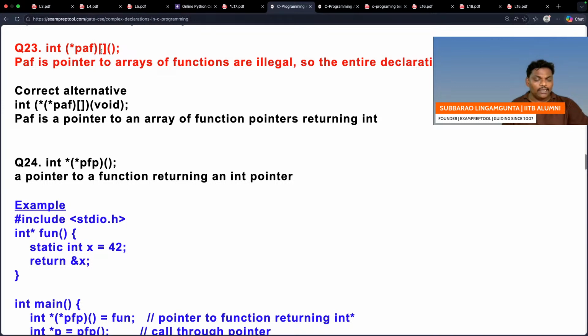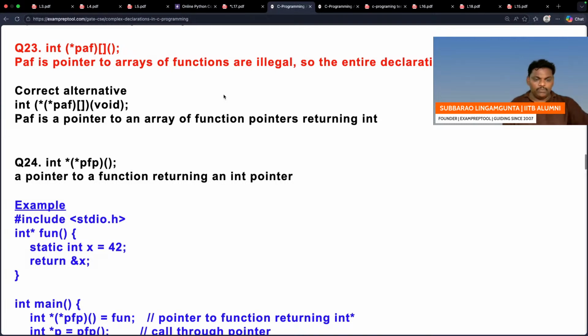In that array, everyone is a function. In the array, you cannot keep functions. You can keep pointers, you cannot keep functions. See this one, PAF is a pointer to an array of functions. Array of functions is illegal. No, everyone cannot be a function. That's what we are discussing from yesterday onwards.